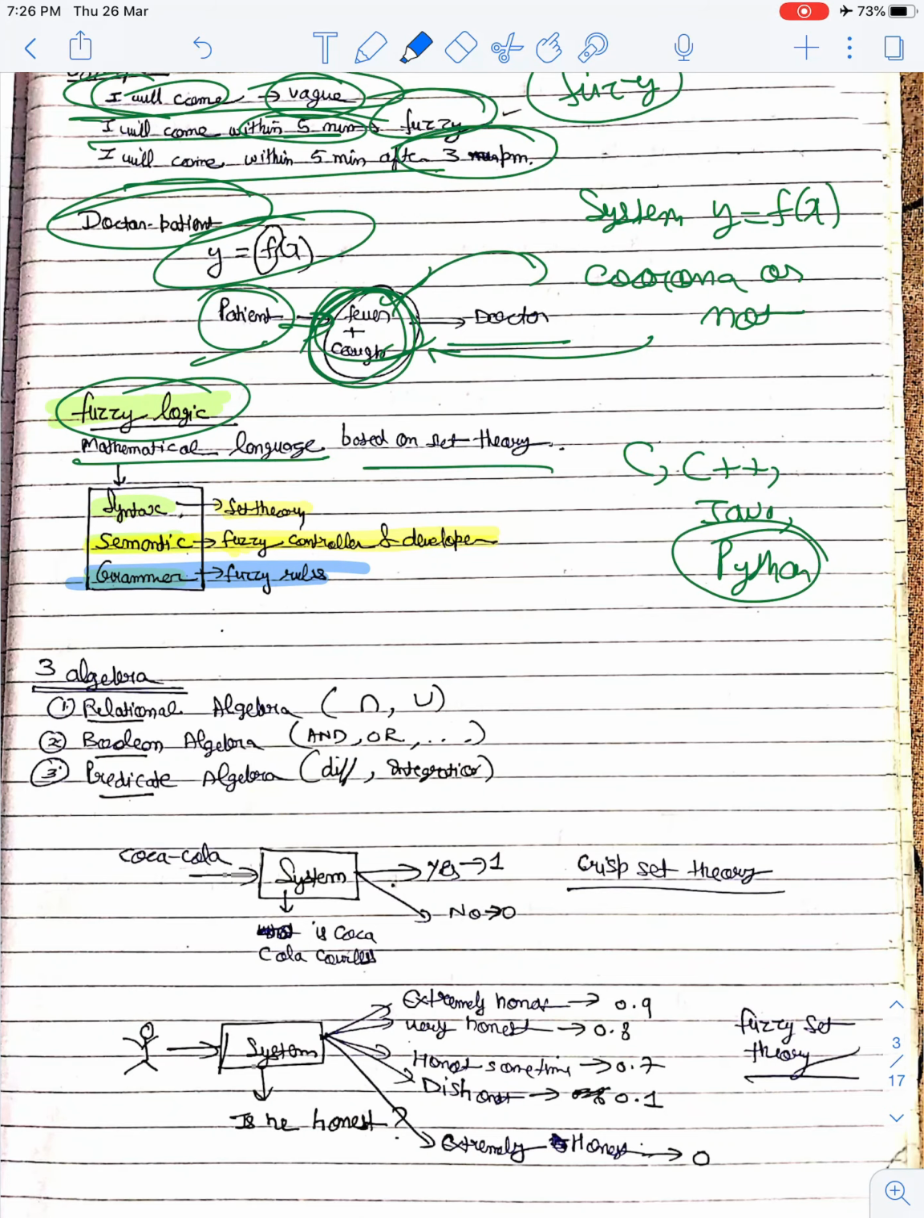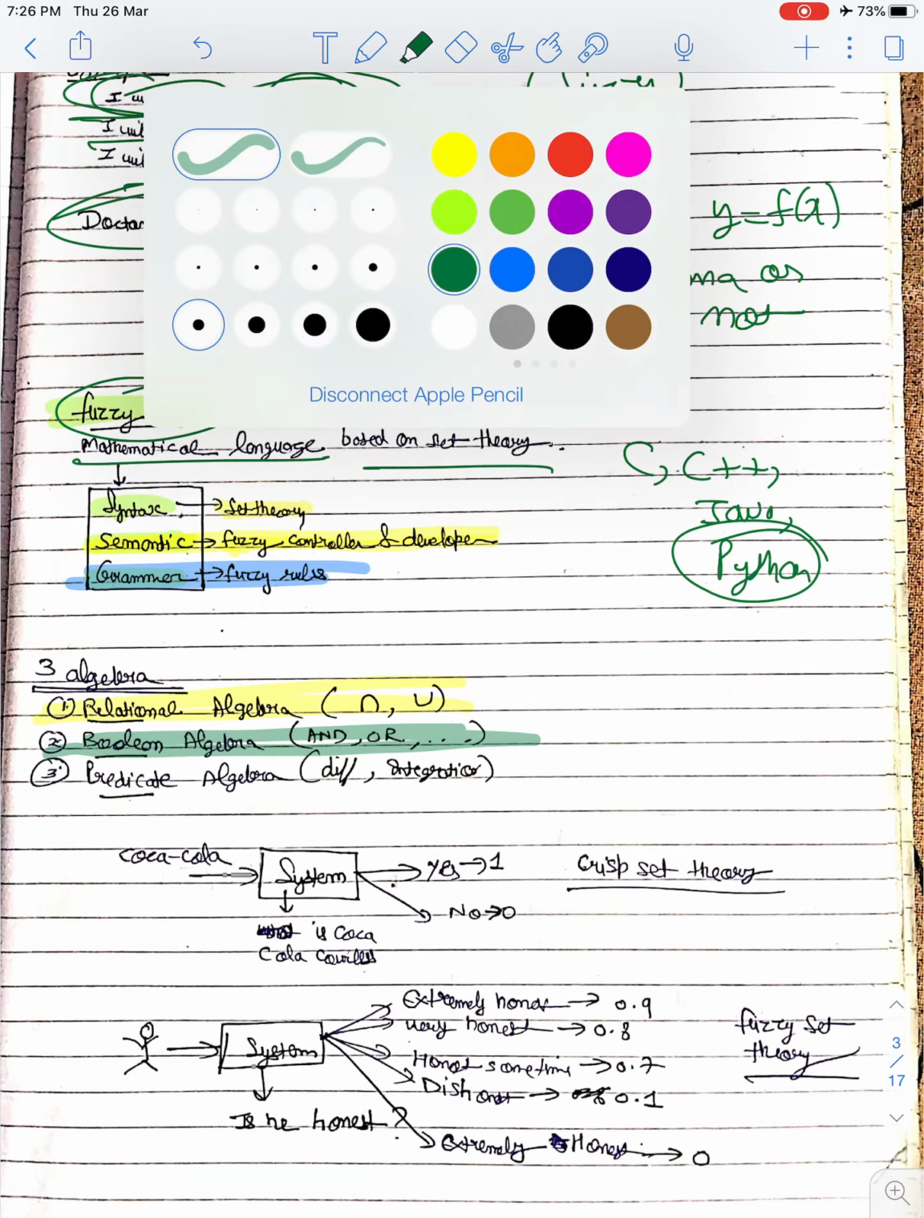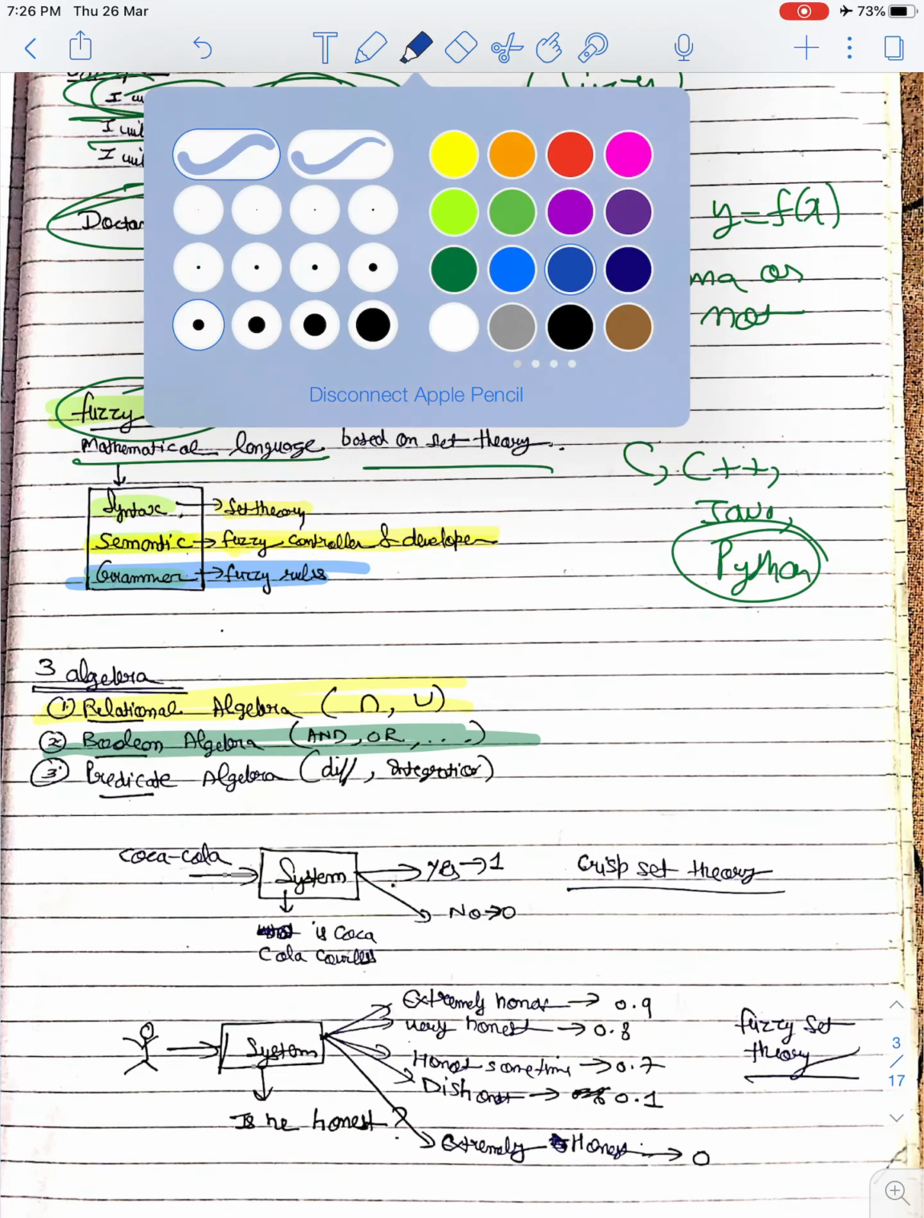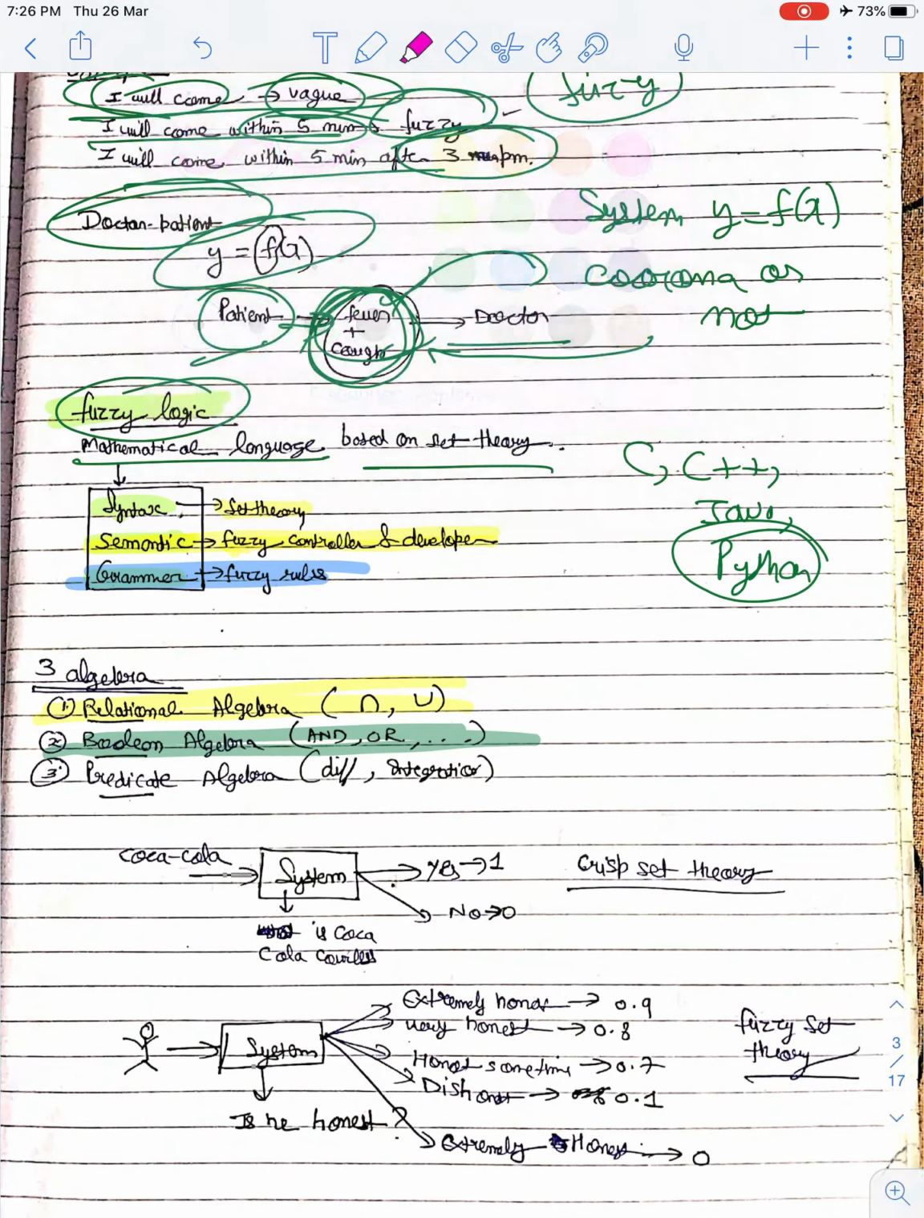First, let us see algebra. There are three types of algebra. We have relational algebra, in which I have intersection and union. Second is Boolean algebra, in which I have AND, OR, and so on. Third is the predicate, in which I have differentiation and integration. Fine.